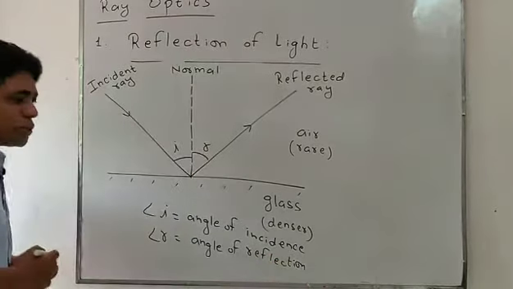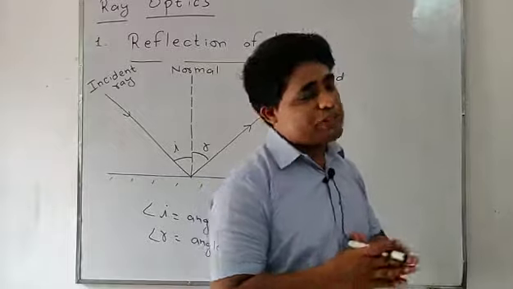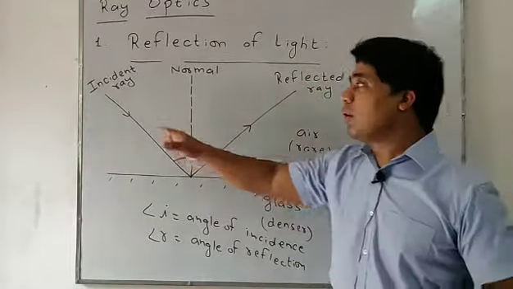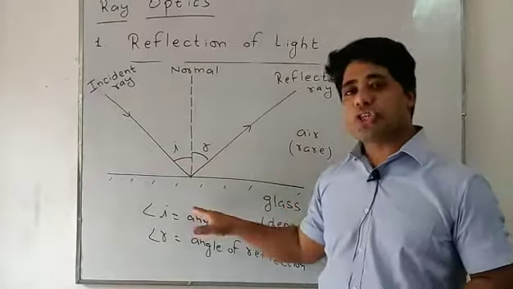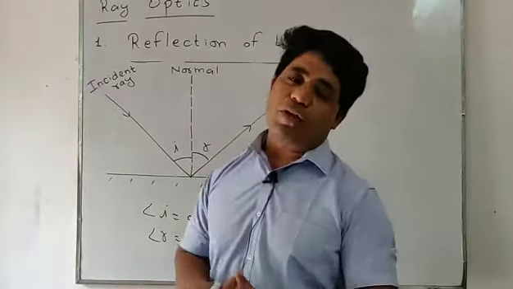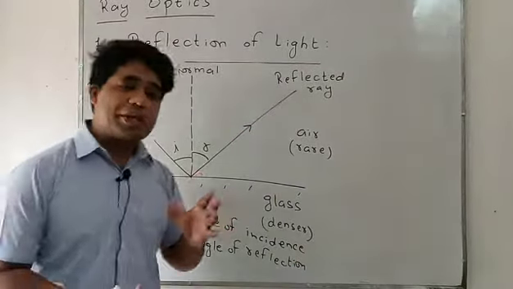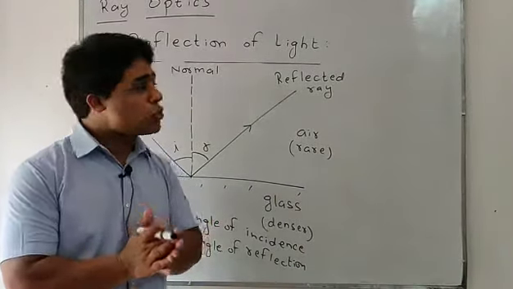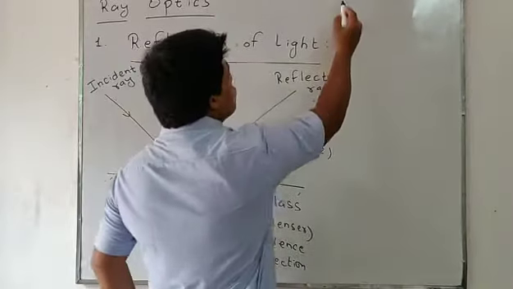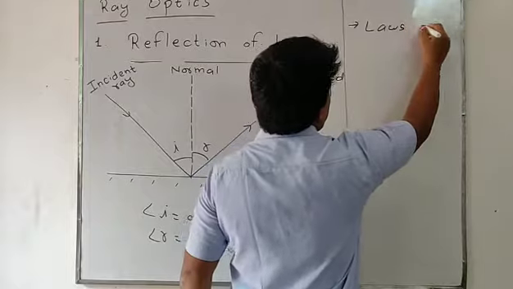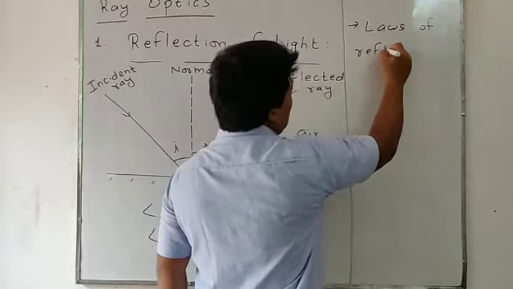So look students, what is reflection of light? It is defined as a phenomenon of change in the path of the light, bouncing back of light without change in medium. Such a phenomenon is said to be reflection of light. Now students, we'll discuss its laws. Generally there are two laws of reflection. Now we will discuss the laws of reflection.